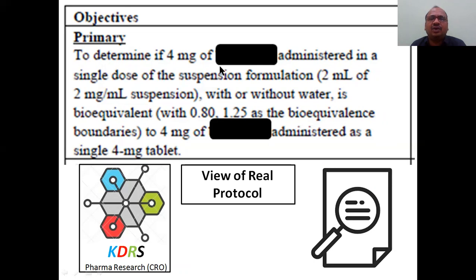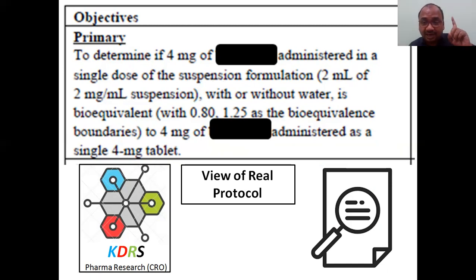To determine if 4 mg of cetirizine, for example cetirizine hydrochloride, administered in a single dose of suspension formulation, very important to keep in your mind, suspension formulation of the cetirizine, 2 mg per ml suspension, with or without water, in bioequivalence. See here, they are finding the bioequivalence of the cetirizine HCl suspension with the same 4 mg administered as a single 4 mg tablet.